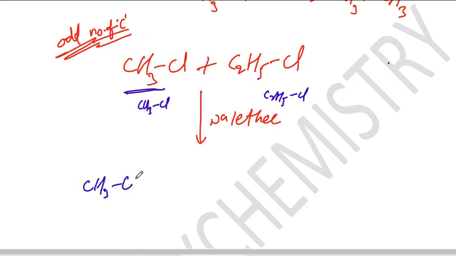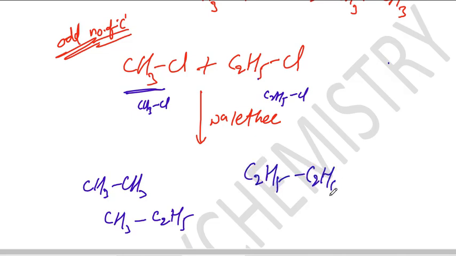Suppose methyl reacts with methyl, the probability is there, that forms ethane. Suppose methyl reacts with ethyl, that forms propane. Next, this ethyl may react with ethyl, forming butane.